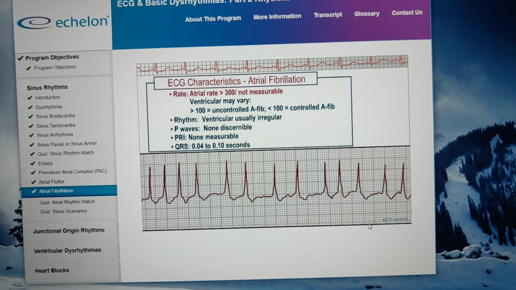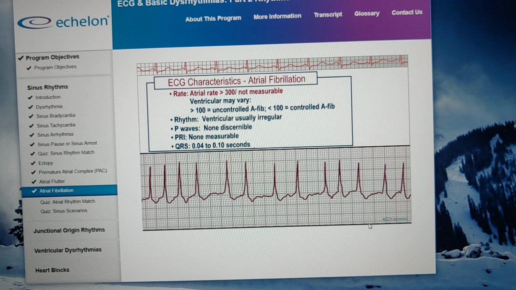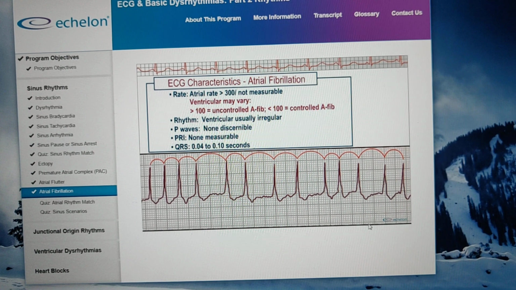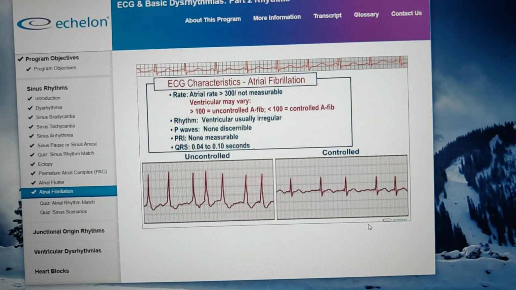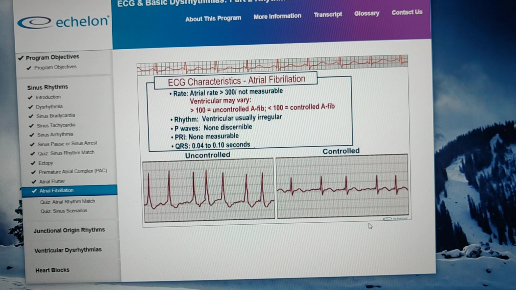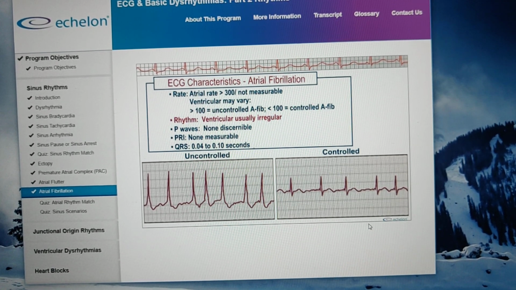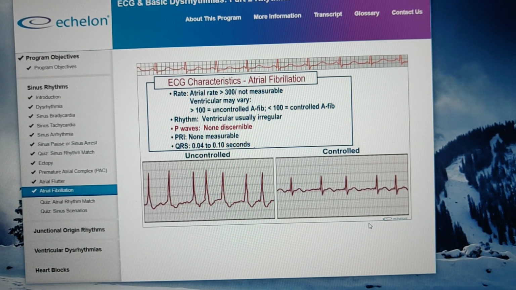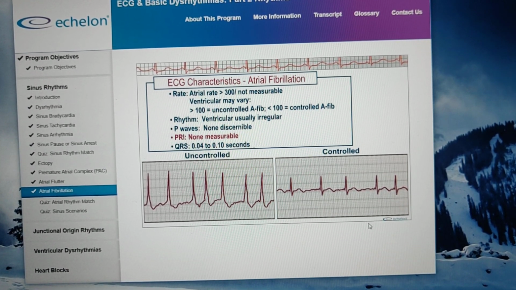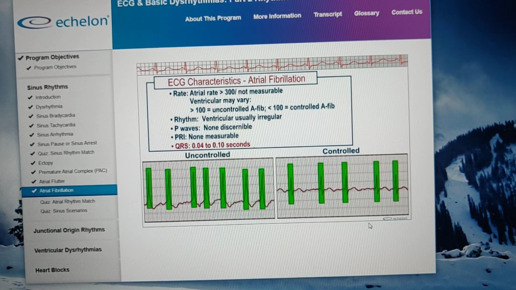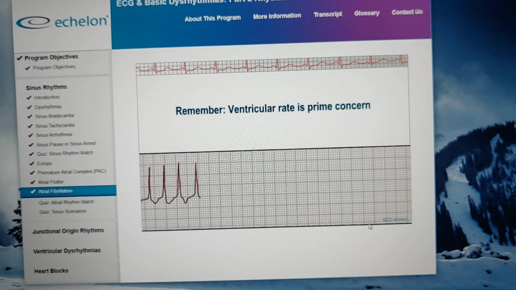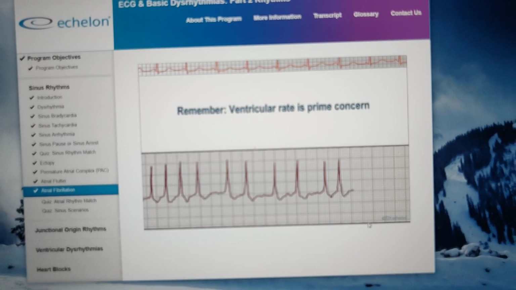Rate. The atrial rate is greater than 300 and is not measurable. The ventricular rate may vary. If it is greater than 100, it is uncontrolled AFib. If less than 100, it is controlled AFib. Rhythm. Ventricular rhythm is usually irregular. P waves, none discernible. PR interval, none measurable. QRS, 0.04 to 0.10 seconds. Remember that it's the ventricular rate that is of prime concern.